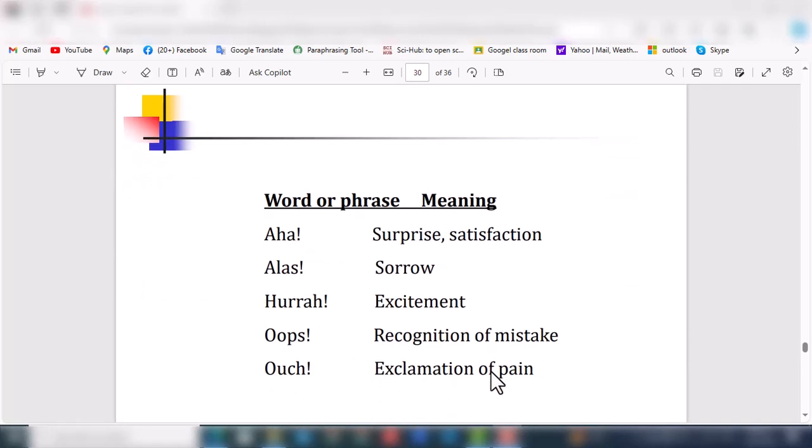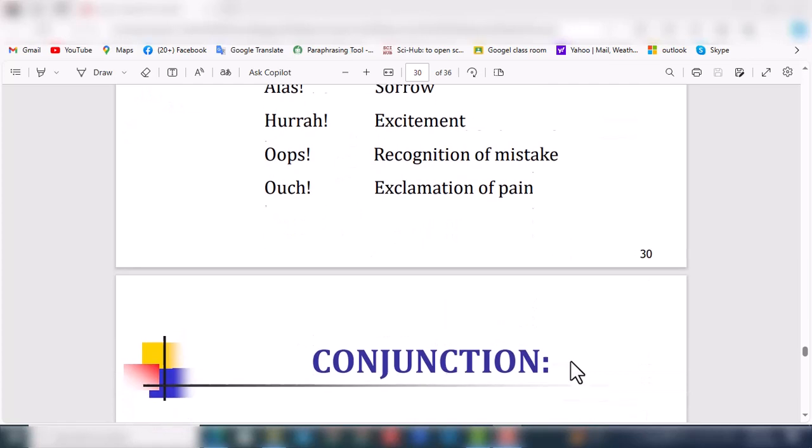Word or phrase meaning. For example, these are exclamatory words: aha, ops, and ouch. And what are the meanings of these? So here are the meanings of all of these.